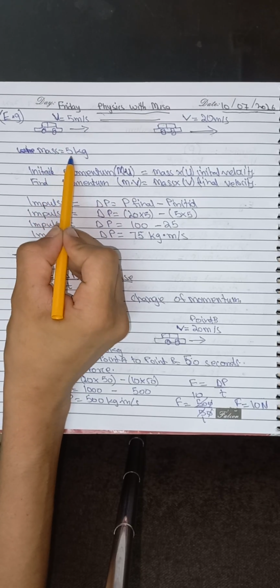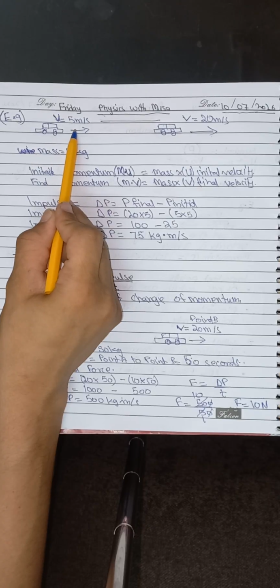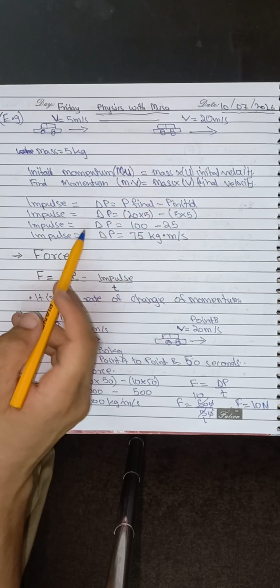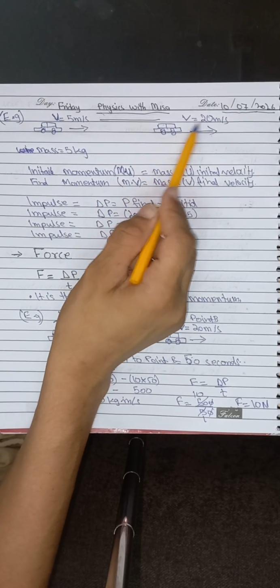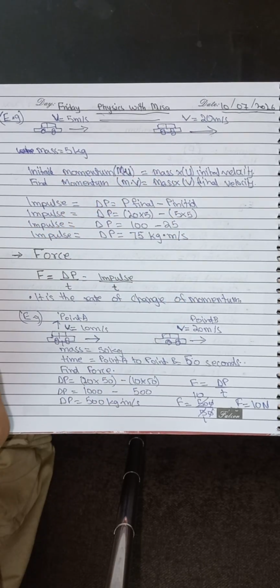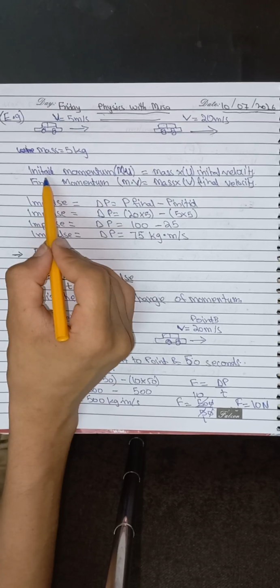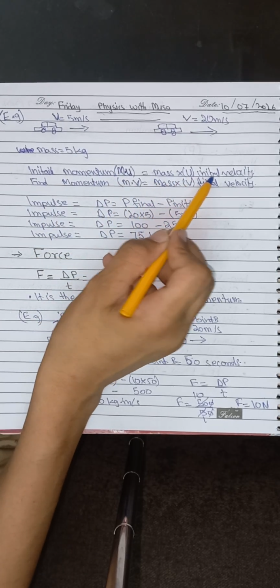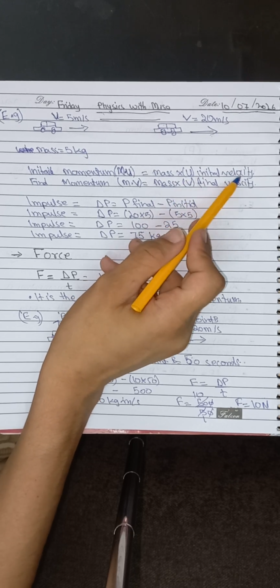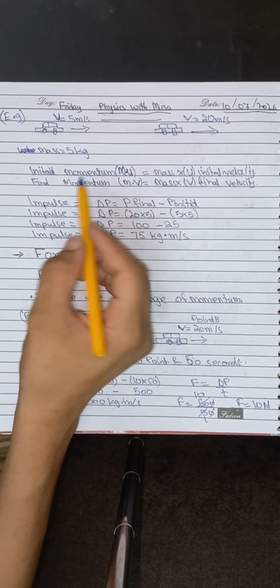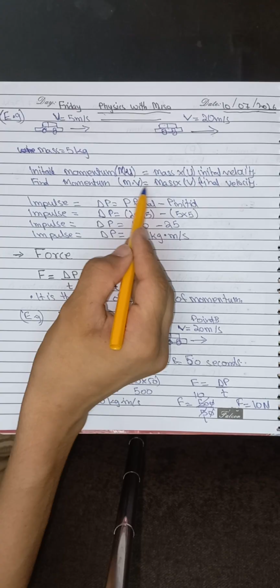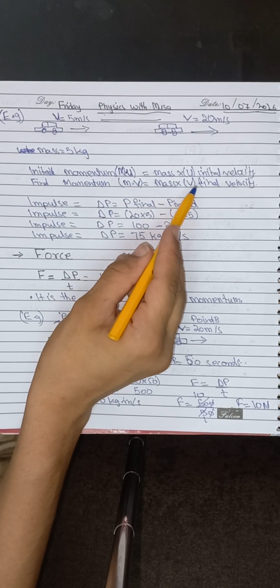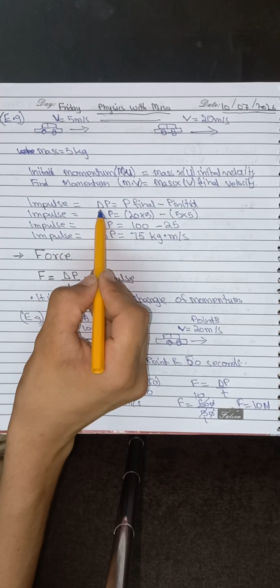This is the car which has a mass of 5 kg and a velocity of 5 meter per second, and after some time it has a velocity of 20 meter per second. The initial momentum is represented by mu, m into u. U is the initial velocity. This is u. This is v. Final momentum is m dot v, dot means multiplication, which equals mass into v. V is final velocity. Impulse is equal to delta p.